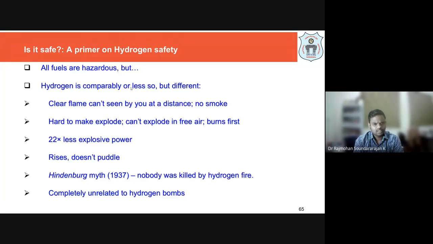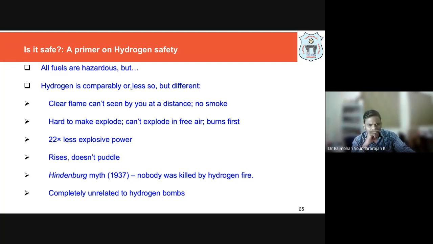Hydrogen is comparably hazardous or less so. Any fuel is hazardous, right? So obviously it is also comparable to that. But if petrol is burning somewhere in your room, you will be able to see the color and know that a fire accident is taking place. The only problem with hydrogen is that the hydrogen flame is colorless. You will not be able to distinguish the flame in a normal room. There is no CO formation or smoke coming out. When hydrogen is burning, it burns with a clear flame which we cannot see. That is the only difference.